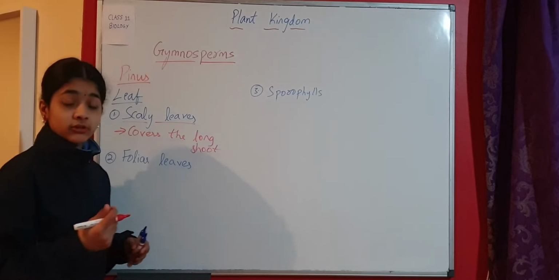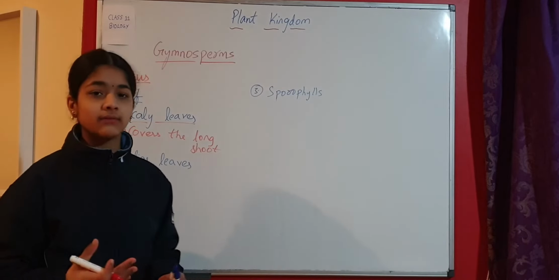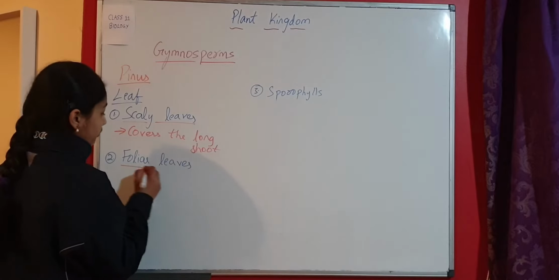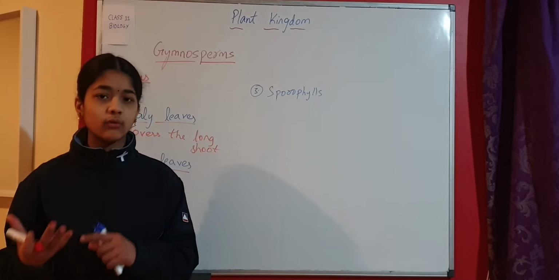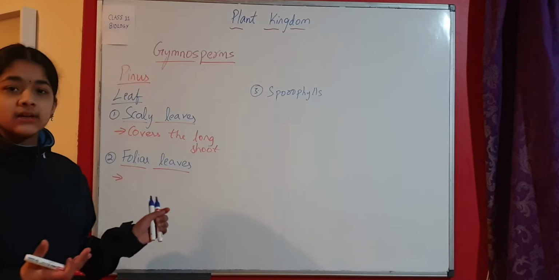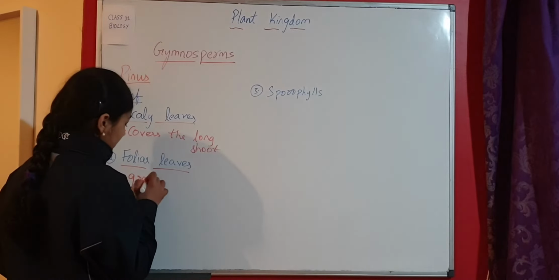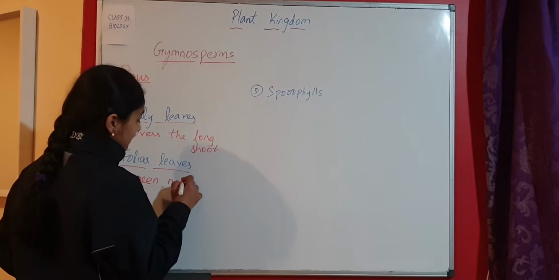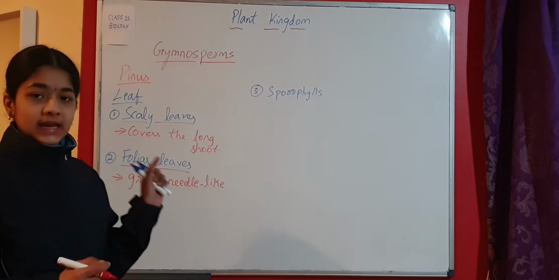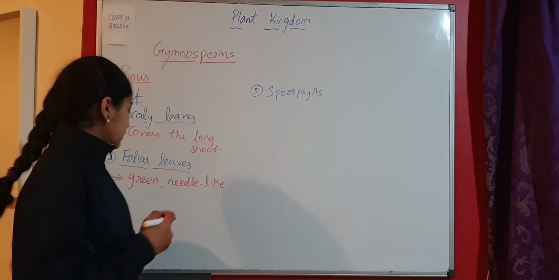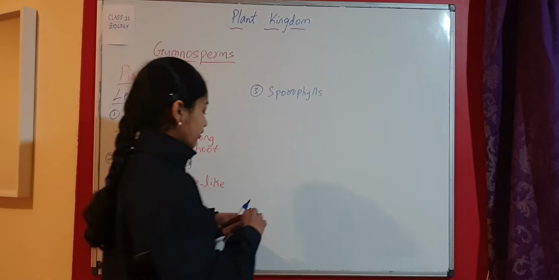So we have looked at the types of shoot. The first one is long shoot. Then the second one is dwarf shoot. So basically the scaly leaves cover the long shoot. Coming to foliar leaves. Now this is important. Wherever you hear the word foliar or folia, that refers to leaf, the true leaf. That's why these foliar leaves are green in color. They perform photosynthesis and they are needle-like. Okay, so scaly leaves cover the long shoot, and foliar leaves are green, perform photosynthesis and are needle-like.